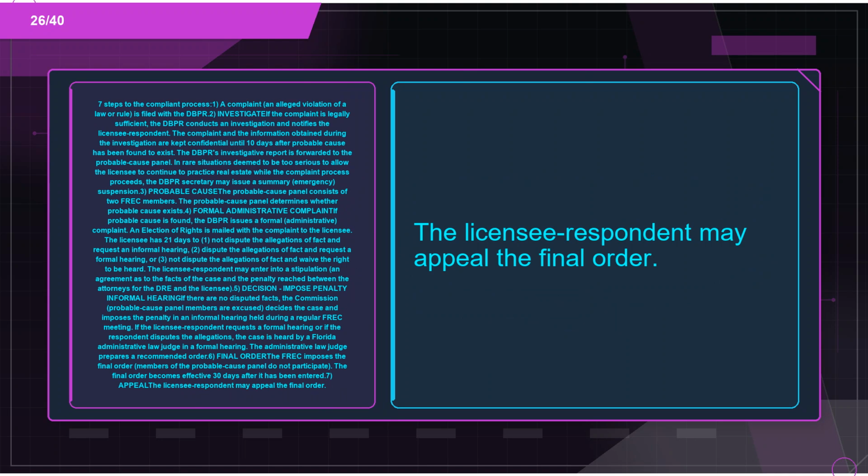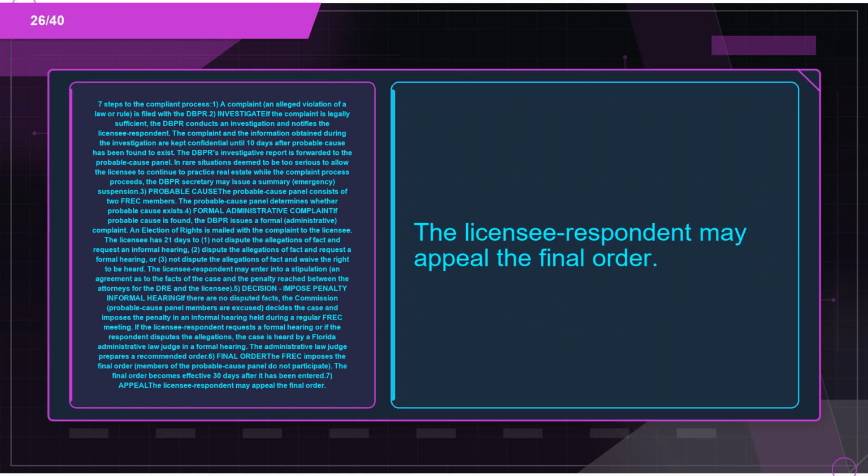2. Investigate. If the complaint is legally sufficient, the DBPR conducts an investigation and notifies the licensee respondent. The complaint and the information obtained during the investigation are kept confidential until 10 days after probable cause has been found to exist. The DBPR's investigative report is forwarded to the probable cause panel. In rare situations deemed too serious to allow the licensee to continue to practice real estate while the complaint process proceeds, the DBPR secretary may issue a summary, emergency suspension.